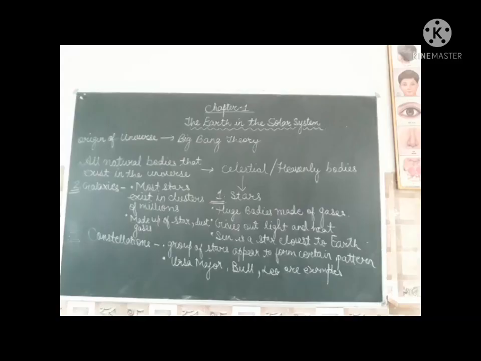Today we will be starting a new chapter of Geography, Chapter 1, The Earth in the Solar System. In this chapter, we will be reading about the Earth and the solar system. As we all are part of the universe, the universe consists of everything which is there in the space, which includes stars, planets and the satellites.